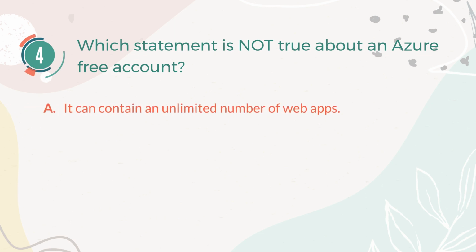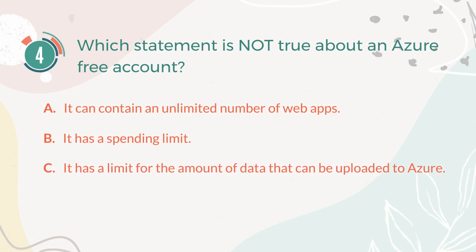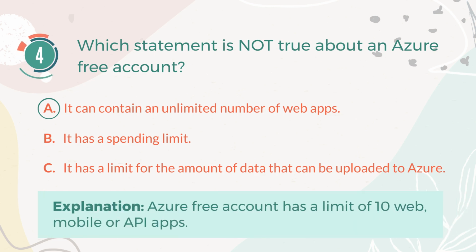Number 4. Which statement is not true about an Azure free account? A. It can contain an unlimited number of web apps. B. It has a spending limit. C. It has a limit for the amount of data that can be uploaded to Azure. D. All of these are true. The correct answer is A. It can contain an unlimited number of web apps. Explanation: Azure free account has a limit of 10 web, mobile, or API apps.